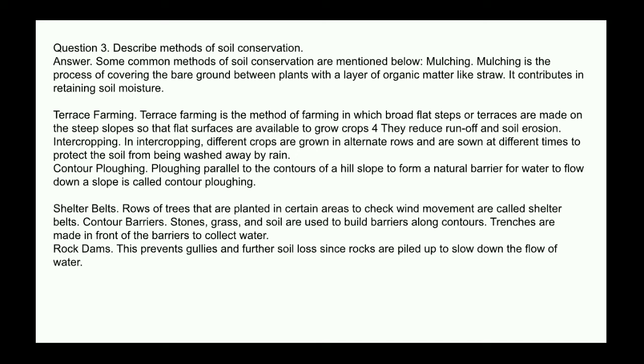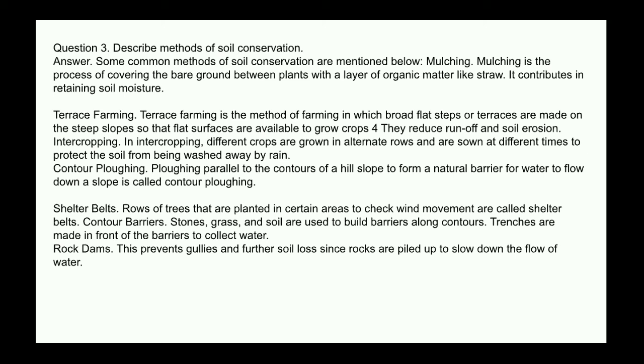Intercropping. In intercropping, different crops are grown in alternate rows and are sown at different times to protect the soil from being washed away by rain. Contour ploughing. Ploughing parallel to the contours of a hill slope to form a natural barrier for water to flow down a slope is called contour ploughing. Shelter belts. Rows of trees that are planted in certain areas to check wind movement are called shelter belts.